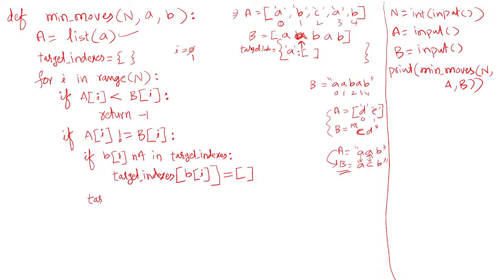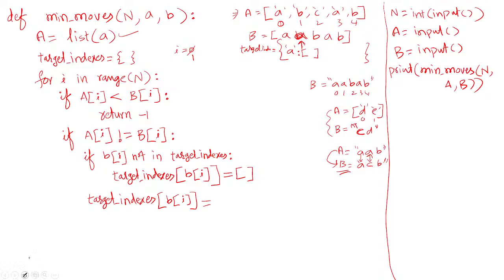So after coming out from this, say target indexes of b of I. Target indexes of b of I means it gives the key a. So for this a I am trying to store, I need to store the index. This index 1 I need to store now.